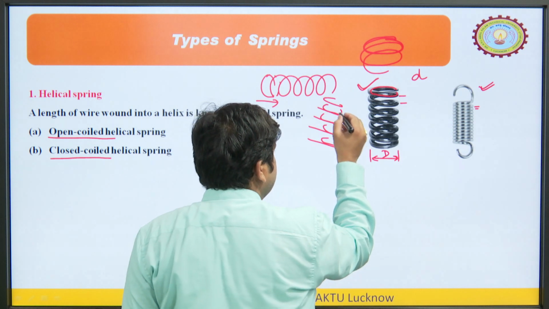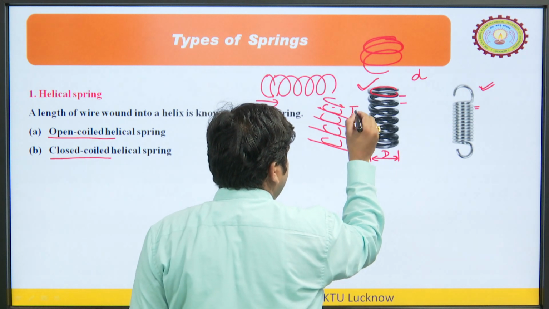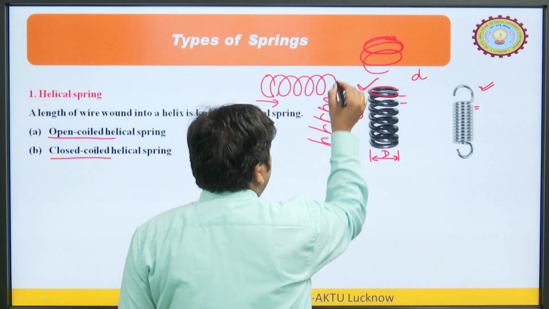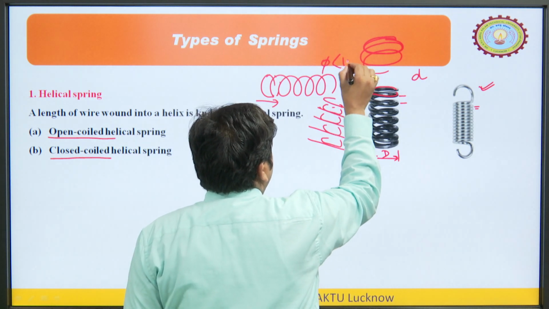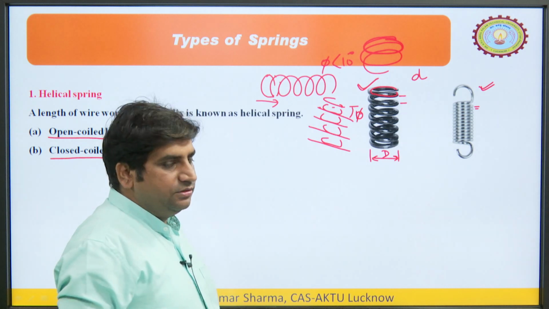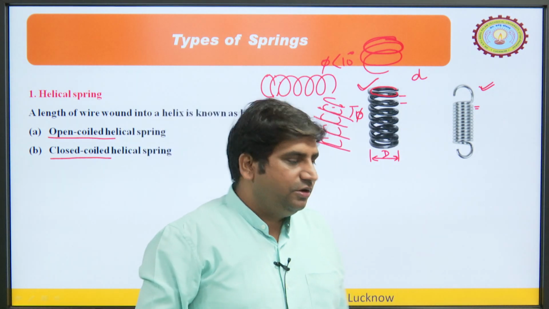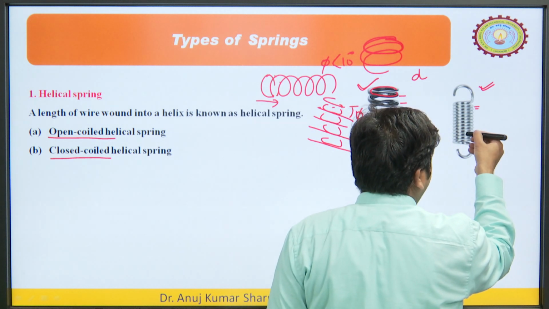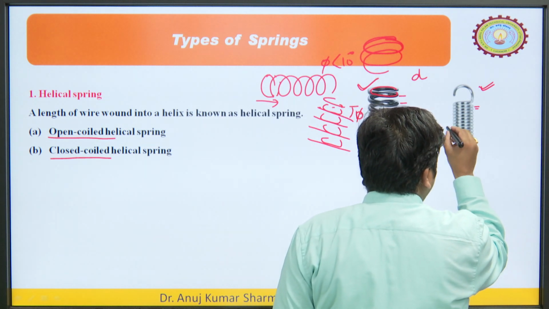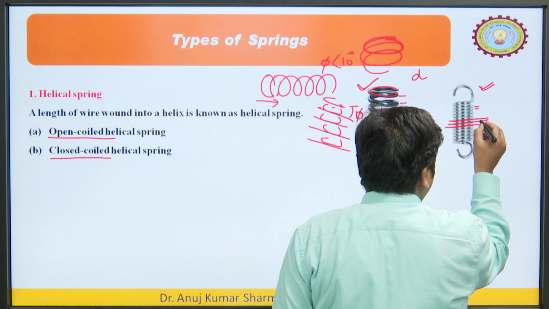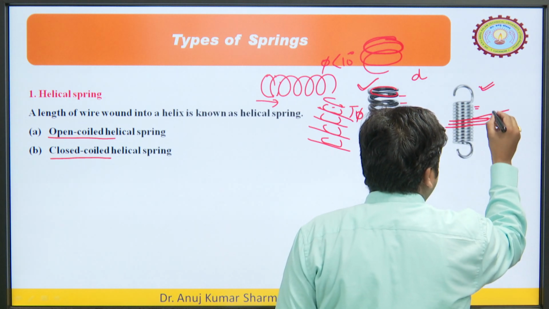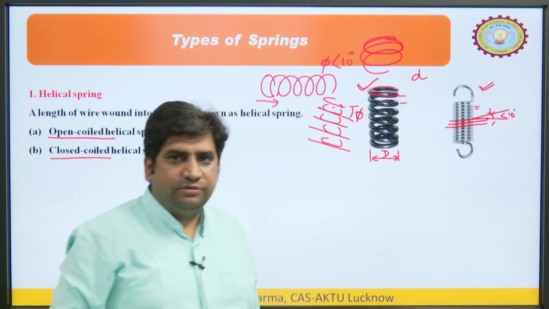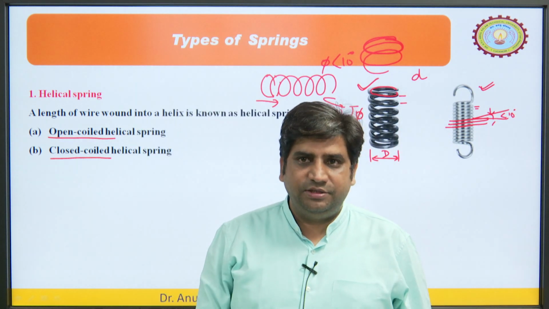If this angle, let us say this is the helix angle, is less than 10 degree, then it is known as the closed coil. If it is more than 10 degree, then it is open. In this case it is almost 0, or we can say 1 degree, 2 degree. So if this angle is less than 10 degree, it is known as the closed coil helical spring.